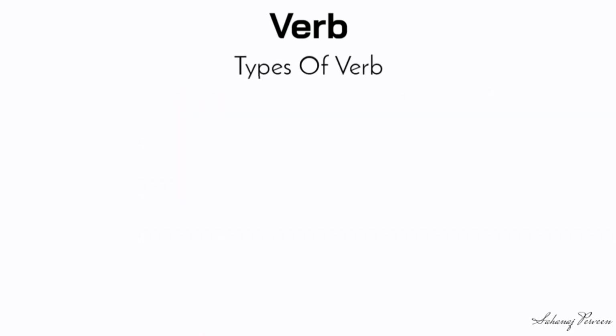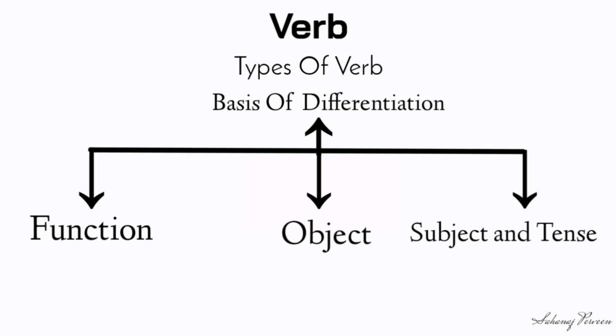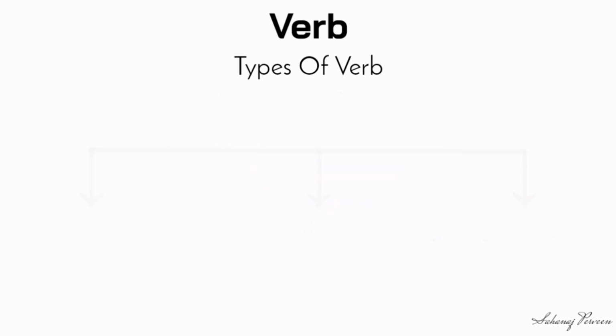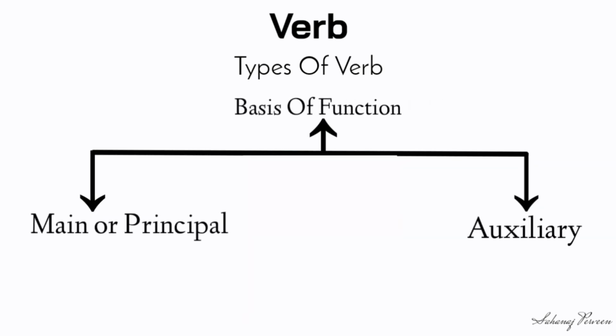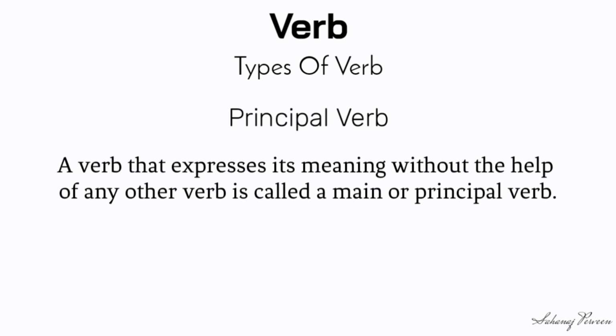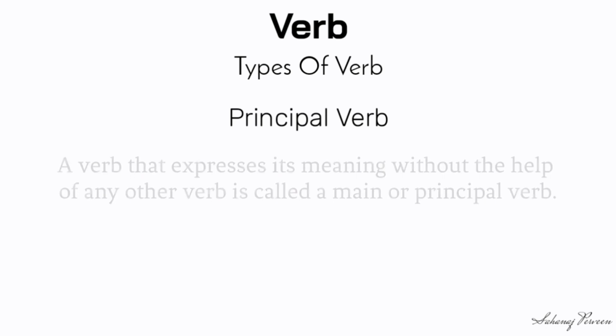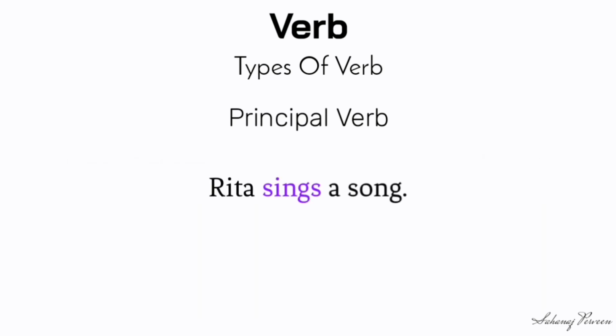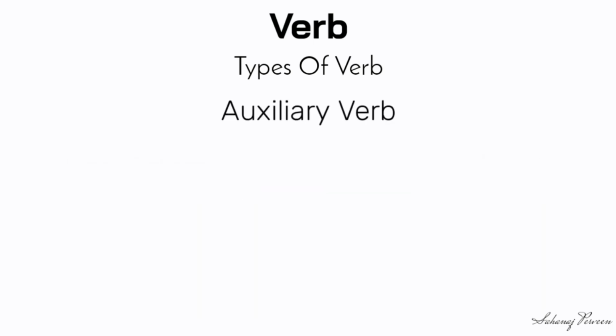Types of verb. Verbs can be divided on the basis of function, object, subject and tense. On the basis of function, verbs are two types: main or principal verb, and auxiliary verb. Principal verb: a verb that expresses its meaning without the help of any other verb is called a main or principal verb. Look at the example: Rita sings a song.